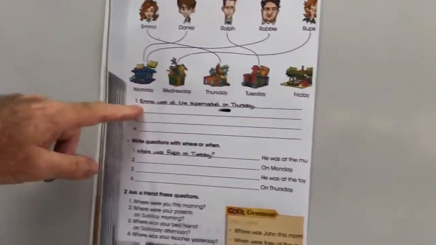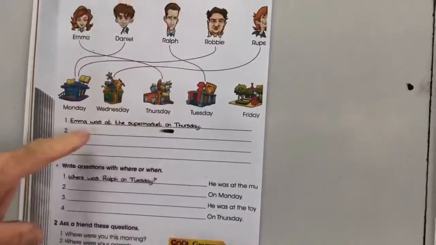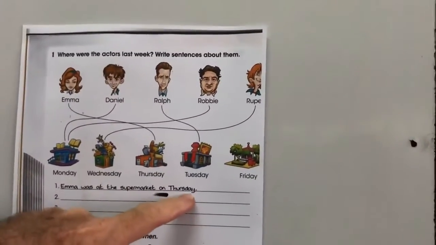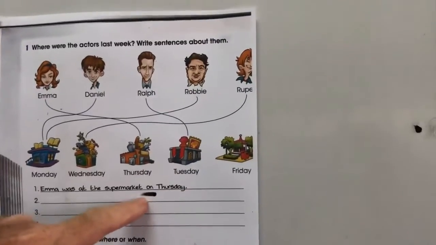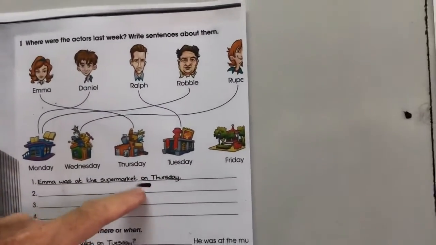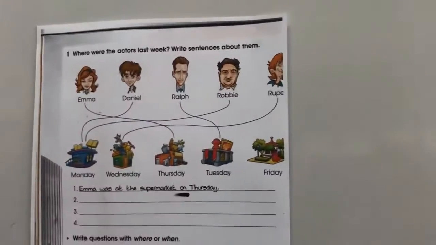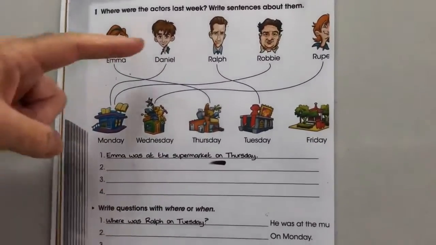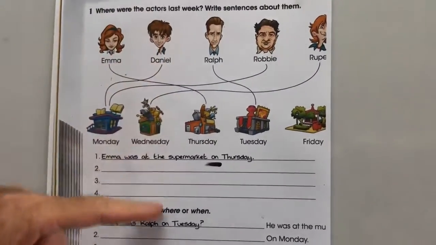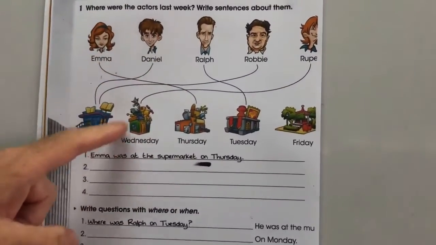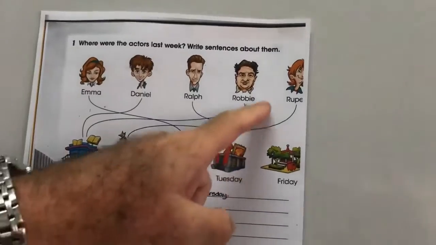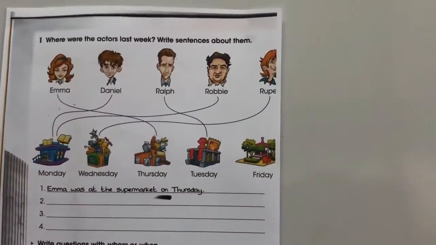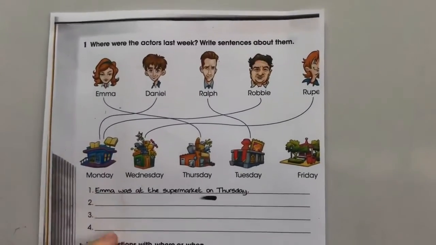So let's take the first one. Emma was at the supermarket on Thursday. Day Thursday we use on. Emma was at the supermarket on Thursday. Okay, so number 2, Daniel, where was Daniel? Ralph, Robbie, and Rupert. Okay, so let's put them in there.